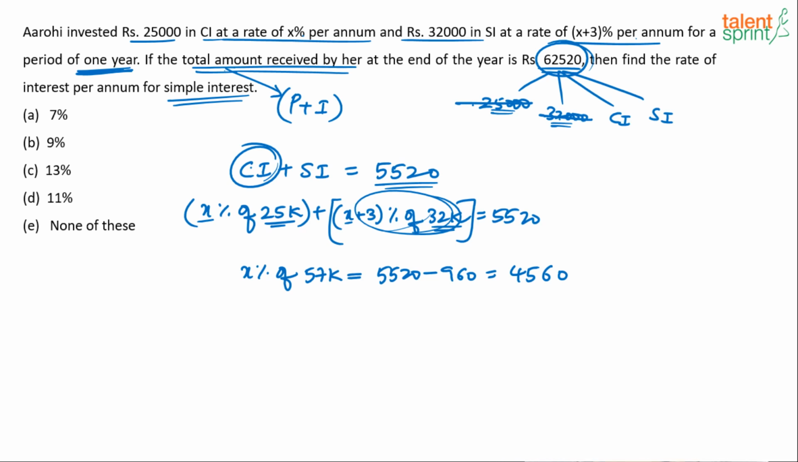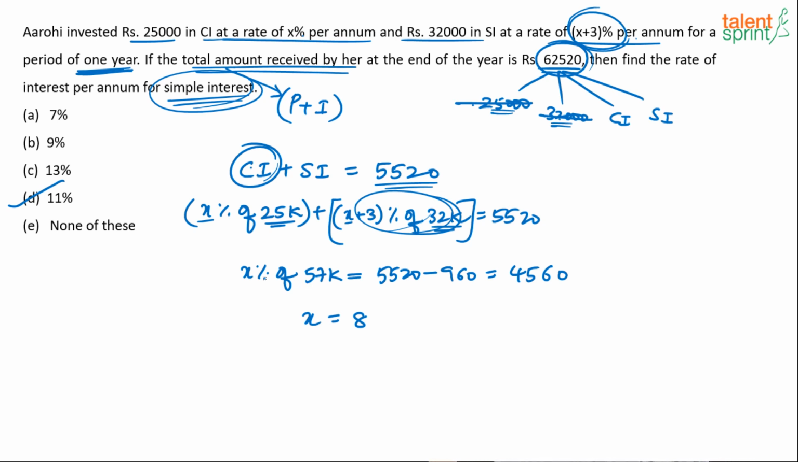You get it? Now what percentage of 57,000 is 4,560? See, 10% is 5,700. 2% is 1,140. 5,700 minus 1,140 is 4,560. So 8% has to be the answer. X is equal to 8%. The question is, find the rate of interest per annum for simple interest. Simple interest was given at what rate? X plus 3. So 8 plus 3, 11%. Option D would be the answer.